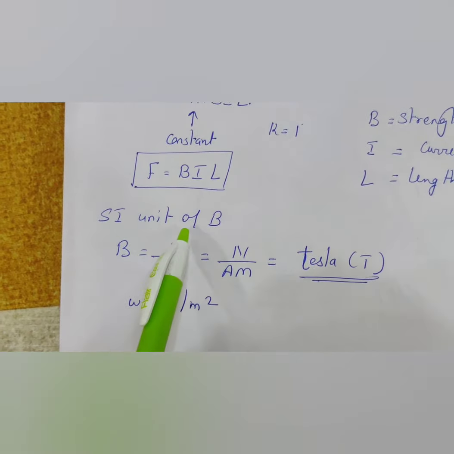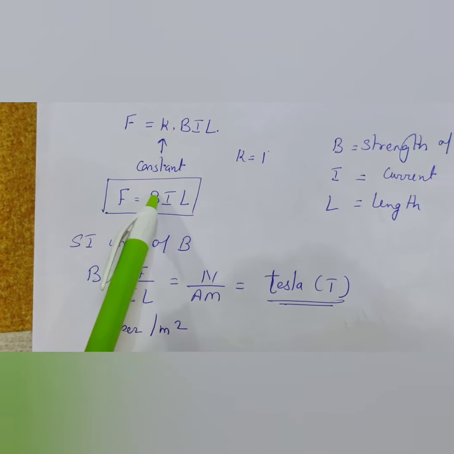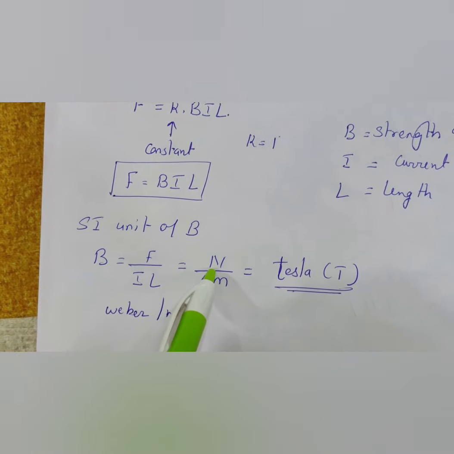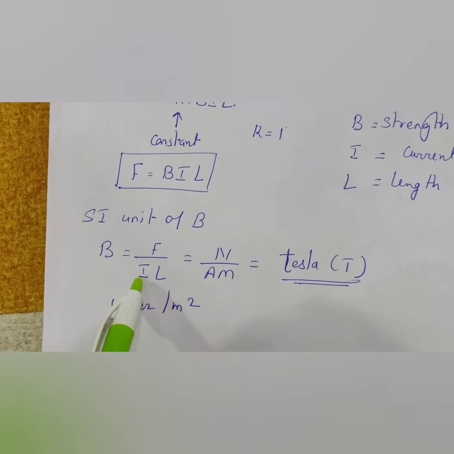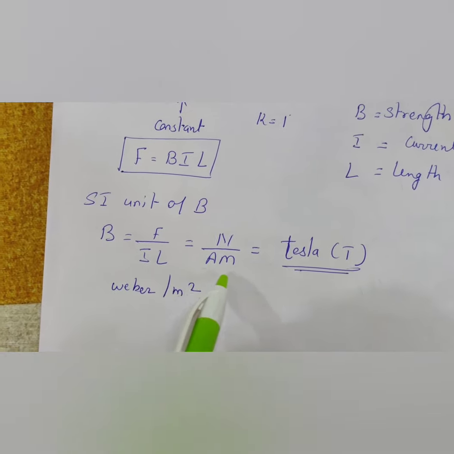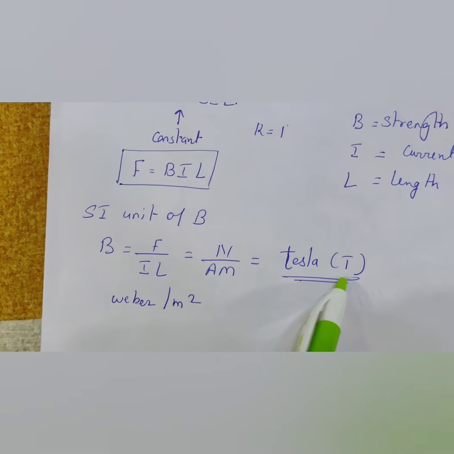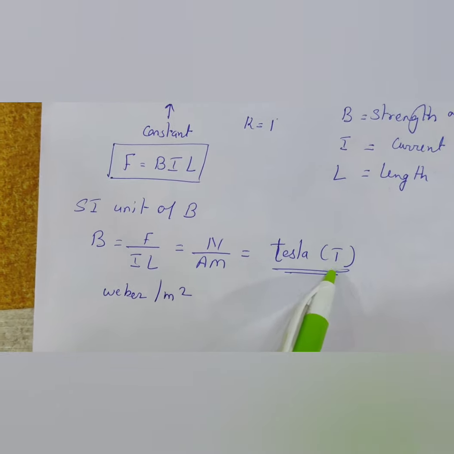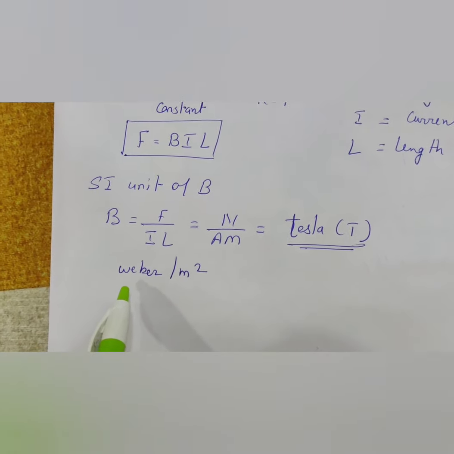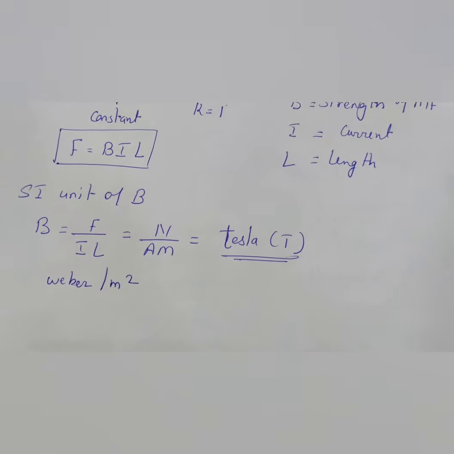Then the SI unit of magnetic field, how can we find? B equals F upon IL. SI unit of force is Newton, SI unit of current is ampere and length is meter. Now Newton upon ampere meter equals Tesla. It is marked as capital T. There is another SI unit for the magnetic field, that is Weber per meter square.